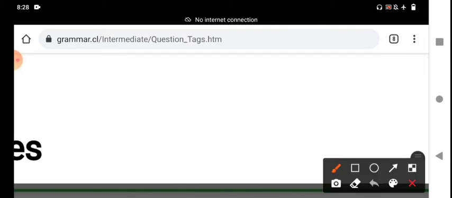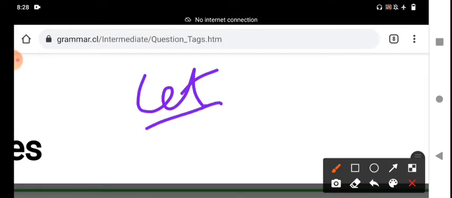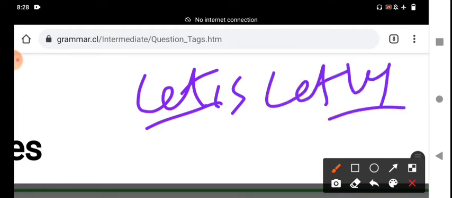And the continuation of the class: if the sentence starts with let or let's, which means let us, it is the full form, let us. The tag must be shall we.